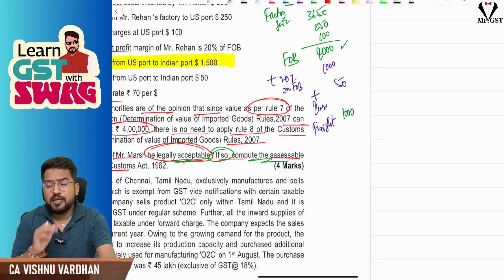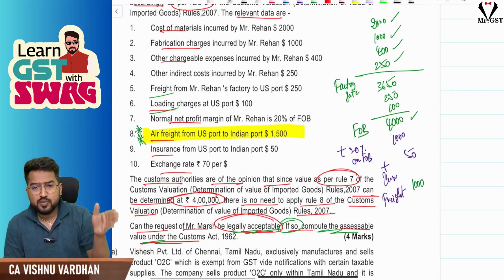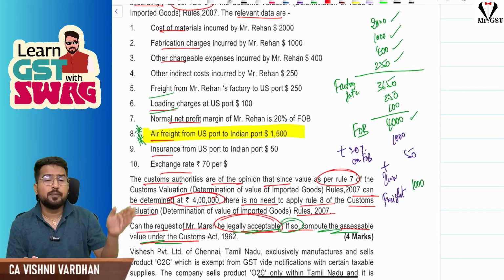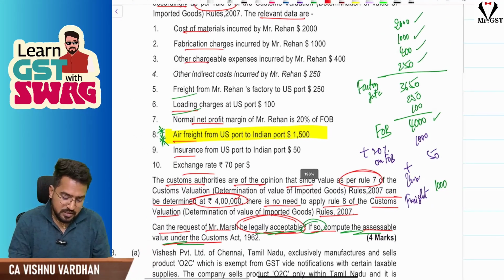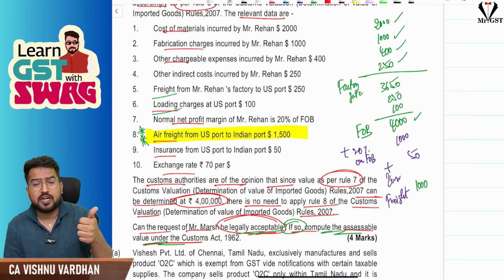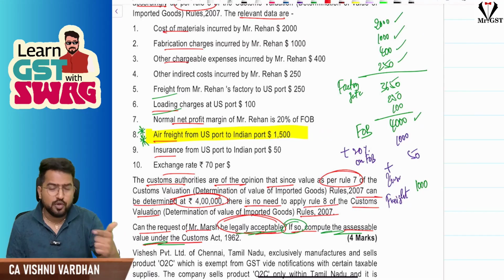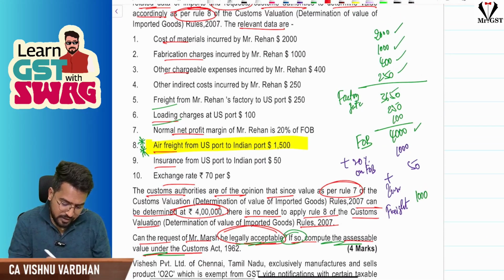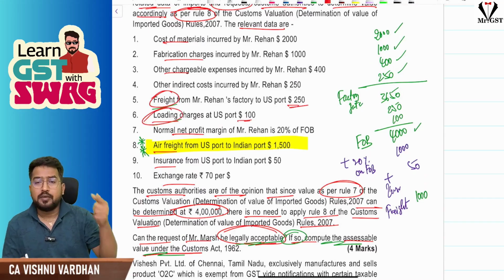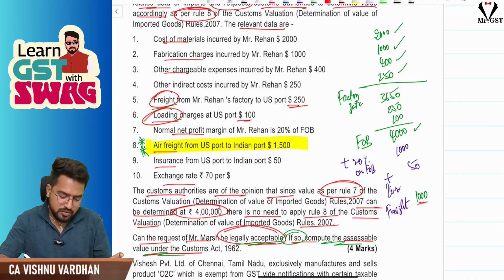But when 20% of FOB is taken as freight, that means this 20% should be calculated from the factory gate till the importation port. That means this 20% includes transportation from factory gate to the exporter's port, loading, unloading, everything. So already you have added freight of $250 and loading $100, but this 20%, the $1,000, includes this 250 and 100.